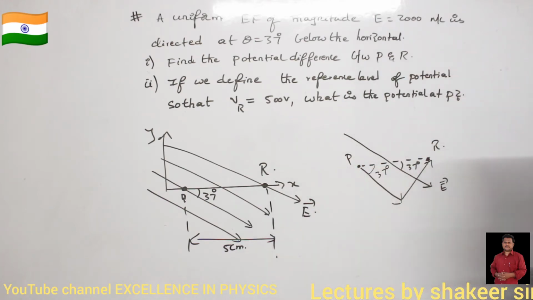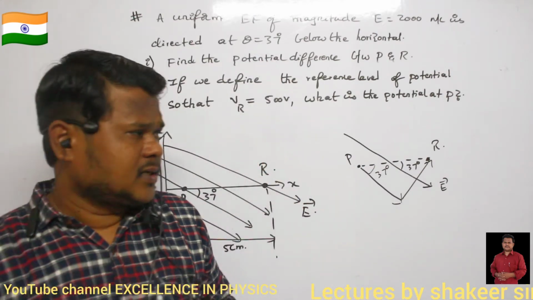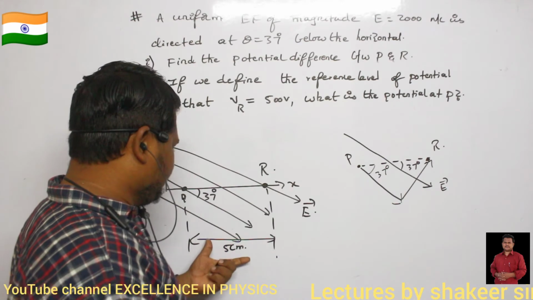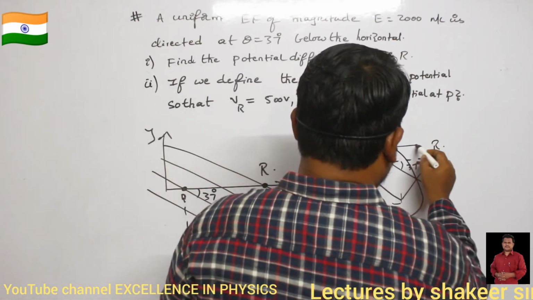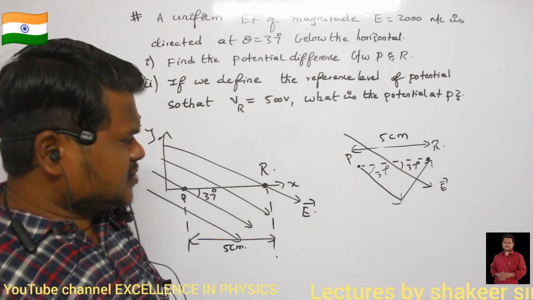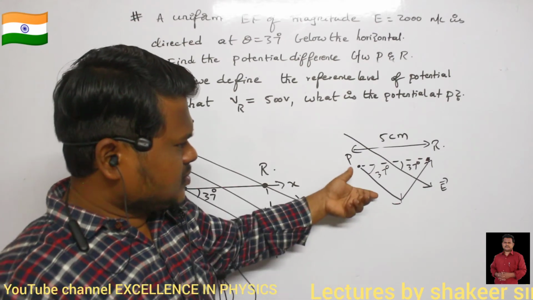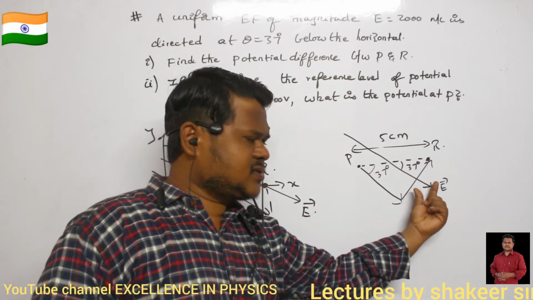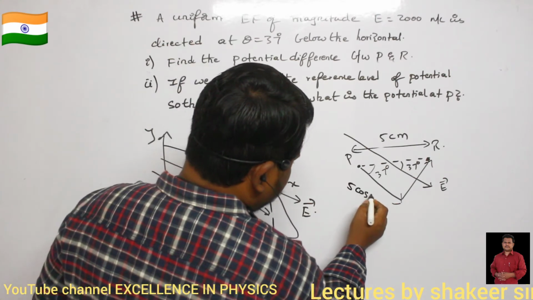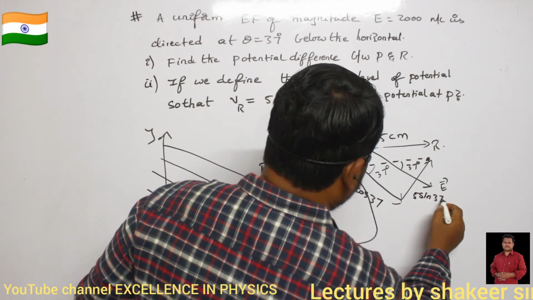Now let us see. Here, this is the direction of electric field. And this PR, what is the length of PR? PR is 5 centimeters. So this total distance is 5 centimeters, and I have split this into two components. This is 5 cos 37, and this one is 5 sin 37. Are you able to understand?